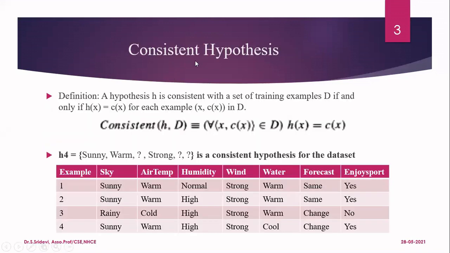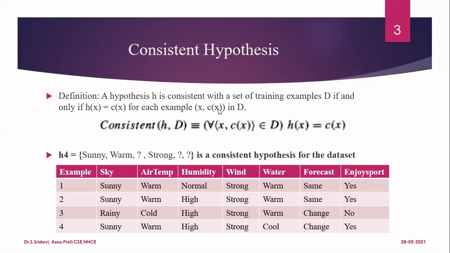Now let us first understand the meaning of a consistent hypothesis. We say that a hypothesis H is consistent with the given training examples D. Here D is nothing but the set of all the training examples. And we say the hypothesis is consistent with D if and only if it satisfies the condition H(x) = C(x). Now we should understand what this x is. x is one given example in the example set D. Every example is represented by two pieces of information. One is x, the set of features in the example, and the other is C(x), the concept of x.